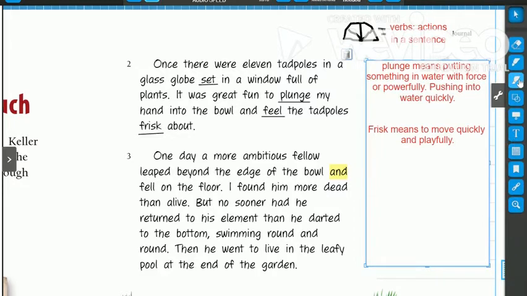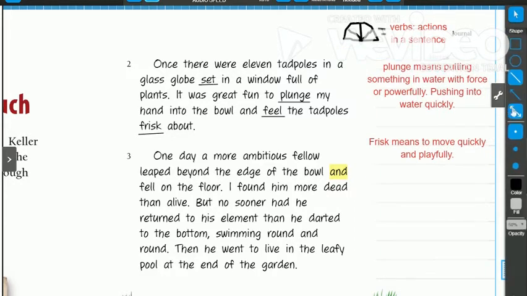Let's go back and look for our verbs that we read. One day, a more ambitious fellow leaped beyond the edge of the bowl and fell on the floor. If we look at paragraph 3, we can see the word leaped is our first verb in that sentence. And then our next verb is fell. He fell on the floor. I found him more dead than alive.